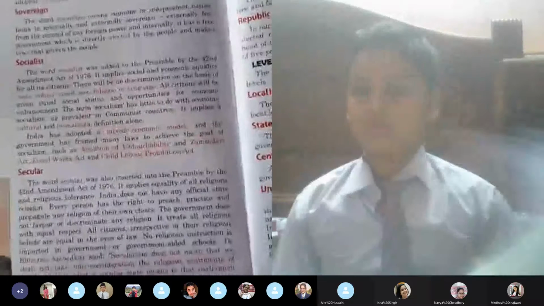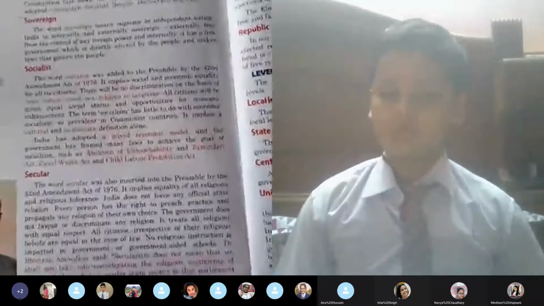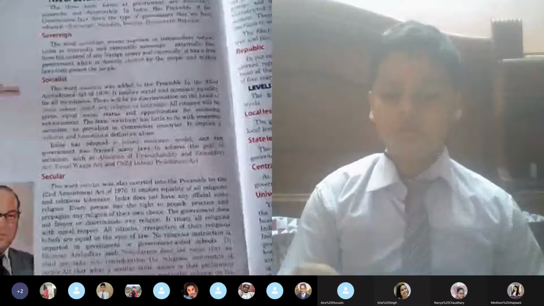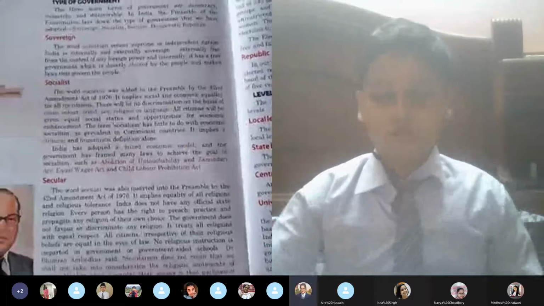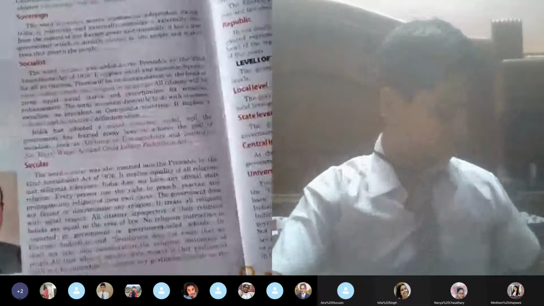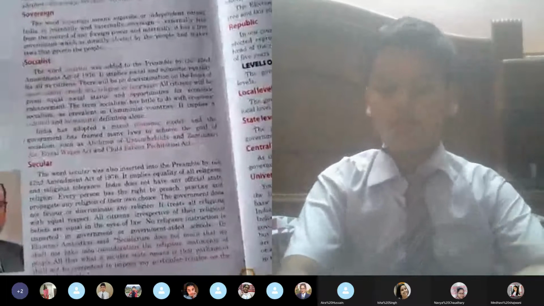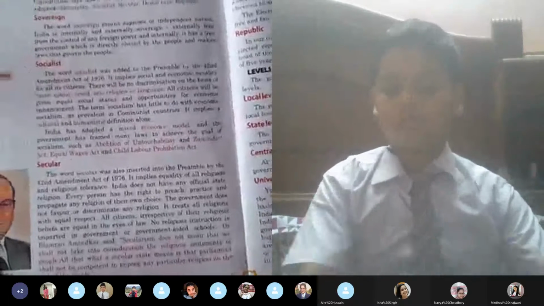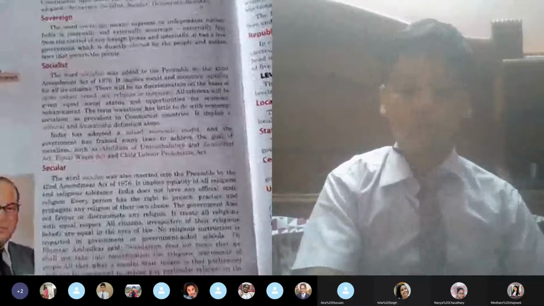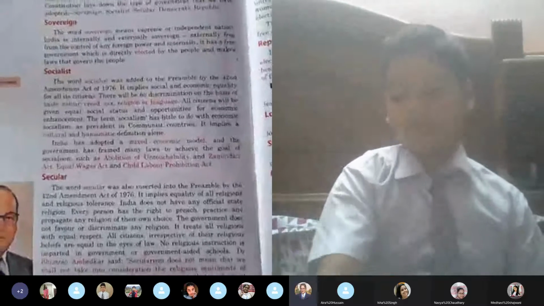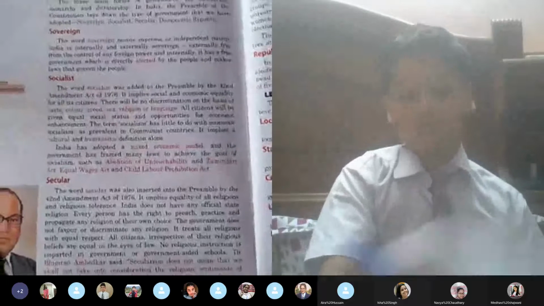Because India is a secular country where every religion has the right. It treats all religions with equal respect. All citizens, irrespective of their religious belief, are equal in the eyes of law. No religious instruction is imparted in government or government aided schools. That means no particular religion's instructions could be imparted in a government school or any government aided school.